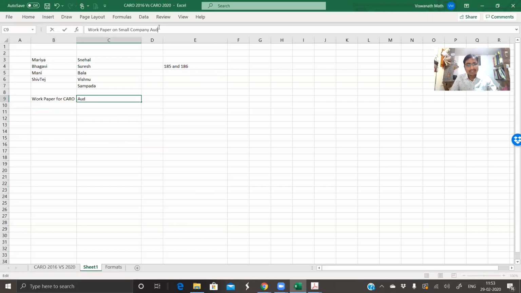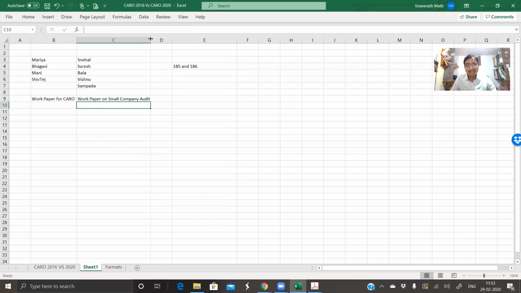Now, because we have been voluntarily asking people to take up the sessions and all, I guess nobody is taking up that voluntary thing. So I have just divided the present articles and chartered accountants with us into 2 specific works. Now we have Maria, Bhargavi, Mani and Shivtej for working on work paper on Caro.